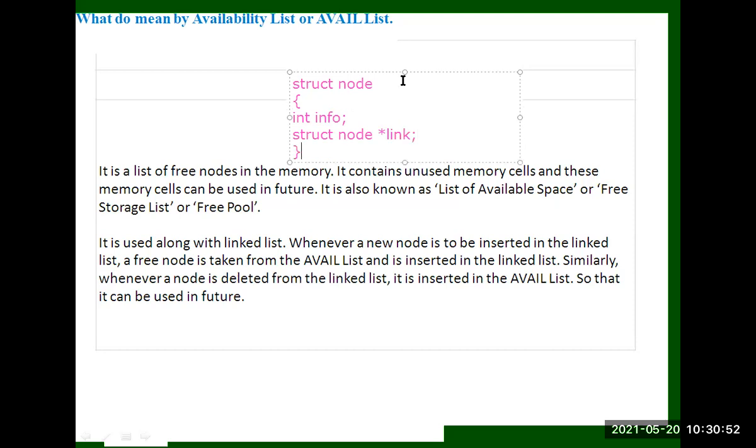So why do we call it a self-referential structure? A structure is a collection of one or more fields which are of the same or different data types. We already know that. So a self-referential structure is a structure which has at least one field which is a pointer to itself. It is a structure which has at least one field which is a pointer to itself.